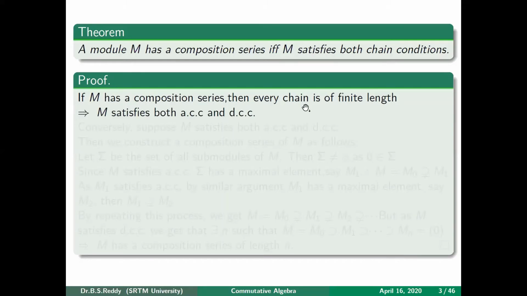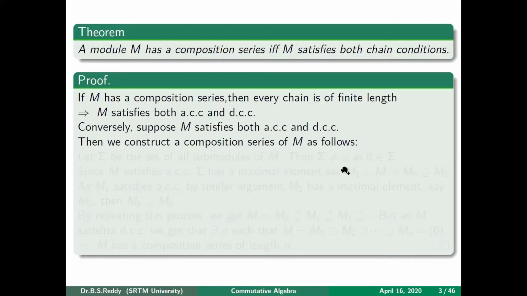Conversely, assume that the given module M satisfies both ACC as well as DCC, the ascending chain condition as well as the descending chain condition. Now we have to show that this M has a composition series. So we want to show that there exists a maximal chain in this module M. We construct the maximal chain the following way.